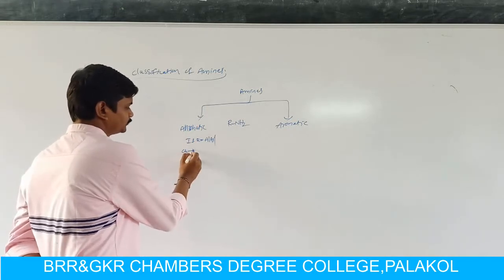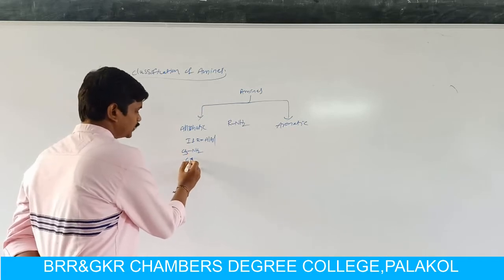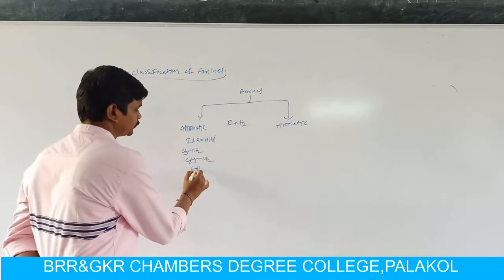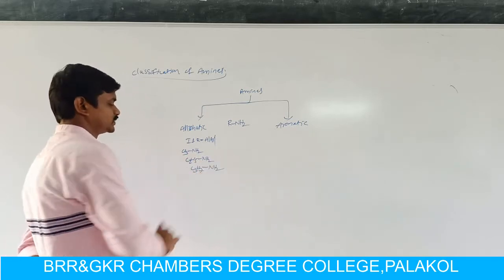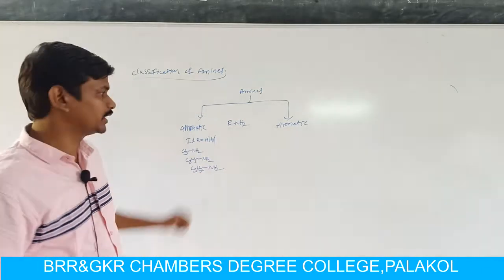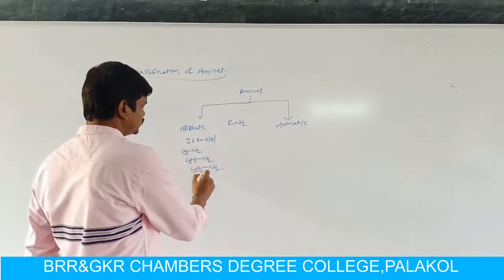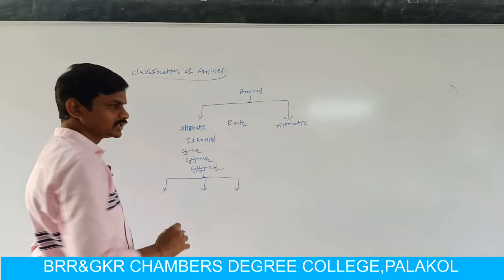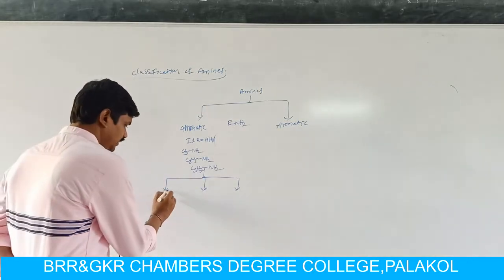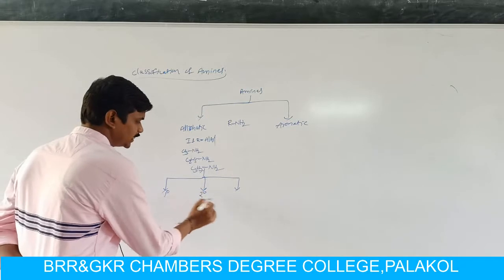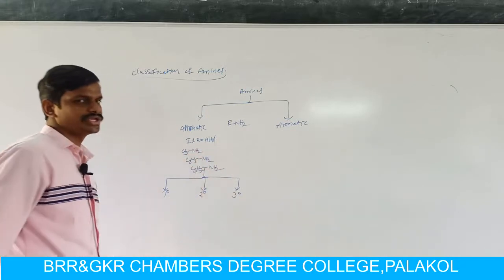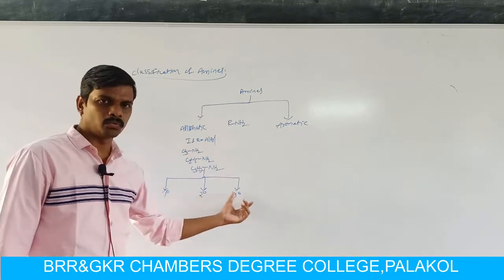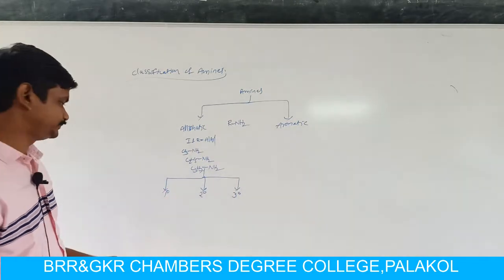If R is methyl, we get CH3NH2. If R is C2H5, ethyl, we get ethylamine. If R is propyl, we get C3H7NH2, propylamine. Again, these aliphatic amines are classified into three types: primary amine, secondary amine, and tertiary amine.